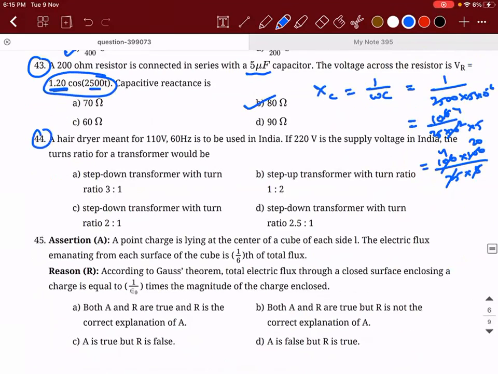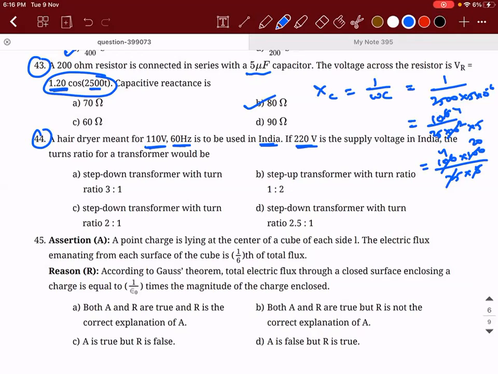Okay, 44th. So there is a hairdryer which is designed to work for 110 volt and 60 hertz, generally US. And they want to use it in India. But in India, what happens? 220 volt is supply. Then the number of turns ratio for the transformer would be. What is turns ratio?